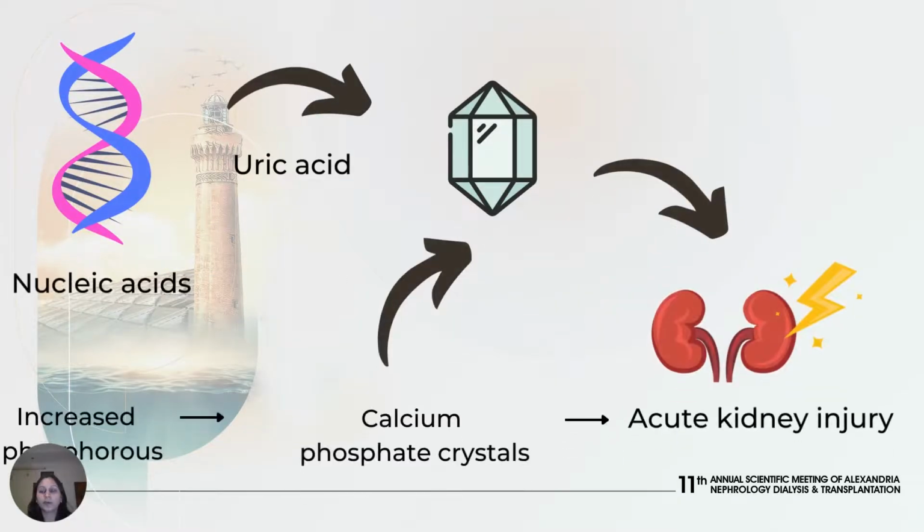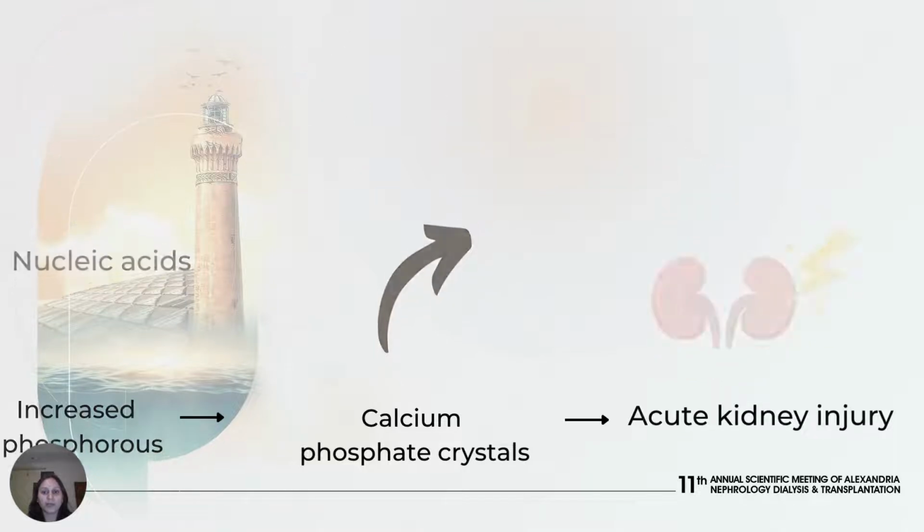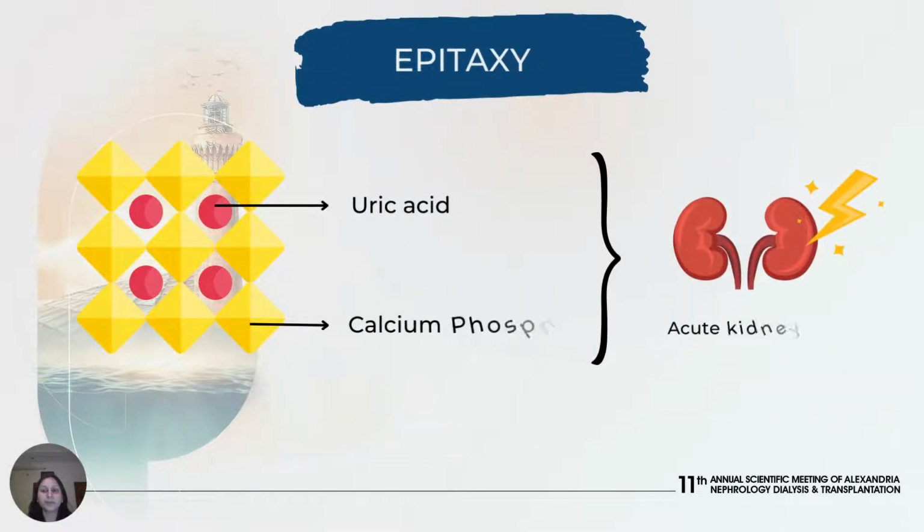Nucleic acids get broken down to uric acid, which may precipitate in renal tubules, causing acute tubular injury. Increased phosphate levels combine with calcium and deposit as calcium phosphate in the kidney tubules, again causing acute kidney injury. Uric acid precipitates readily in the setting of calcium phosphate crystals, and calcium phosphate precipitates readily in the setting of uric acid crystals, thus causing acute kidney injury.